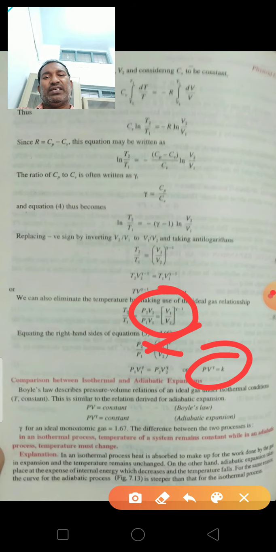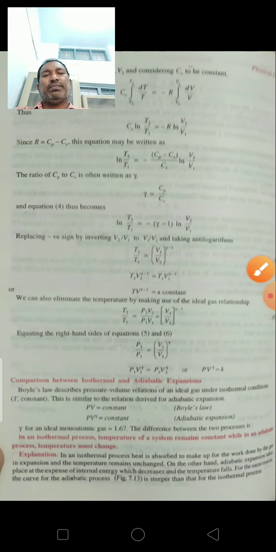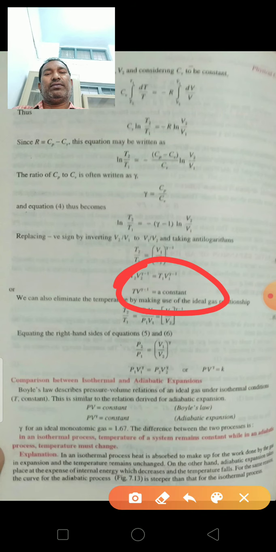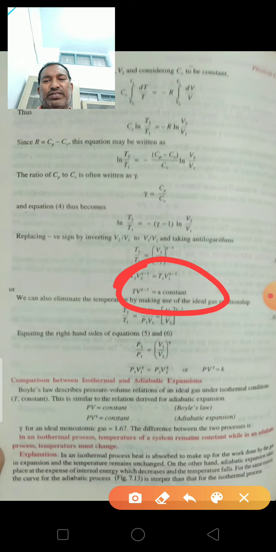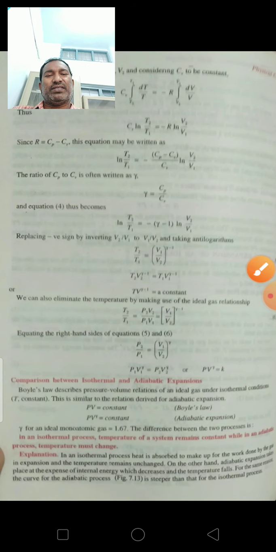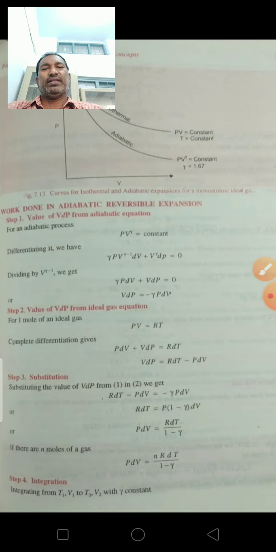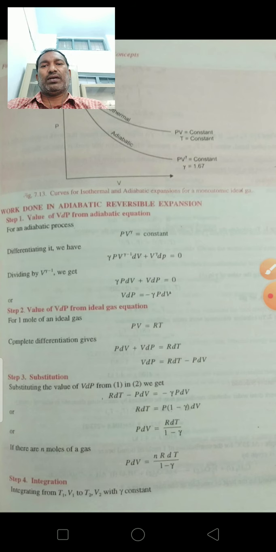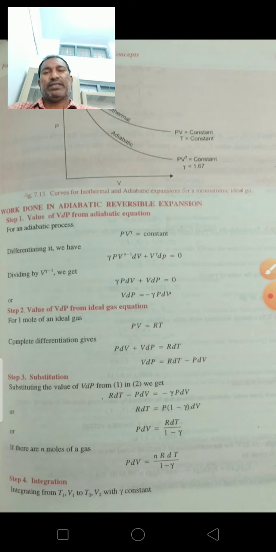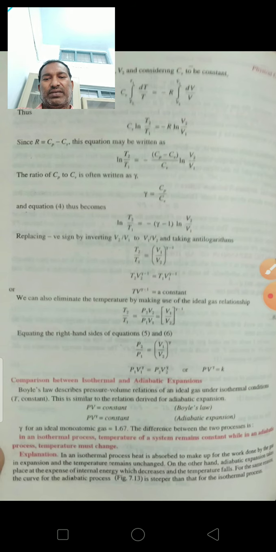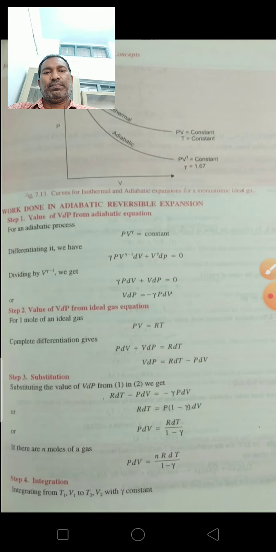This is the relation between pressure and temperature. This is between volume and temperature. Okay, these are the adiabatic relations. Comparison between the isothermal and adiabatic processes: in the graph between pressure and volume, the adiabatic curve is somewhat steeper than the isothermal curve.